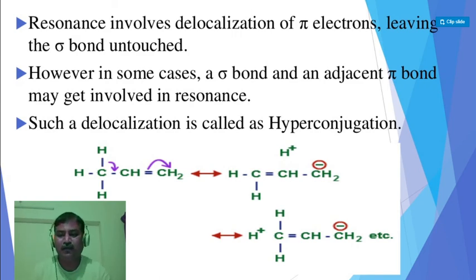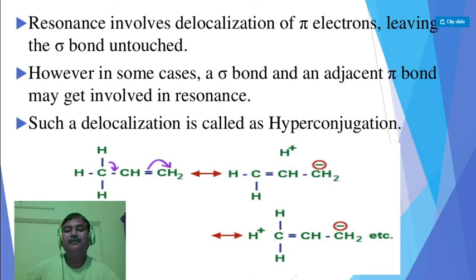Once again I will repeat. In this case, this CH3 group is attached to CH double bond CH2. This is the C alpha H bond. Hyperconjugation shows delocalization of sigma electrons here, and delocalization of pi electrons also.